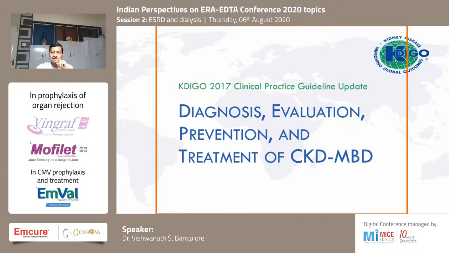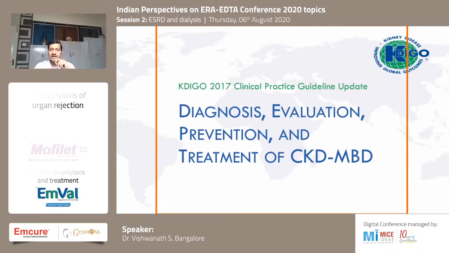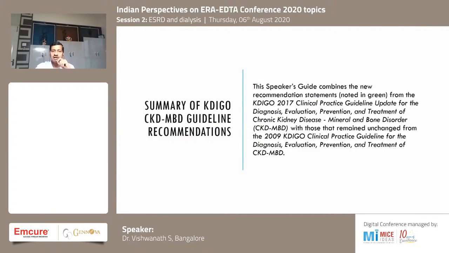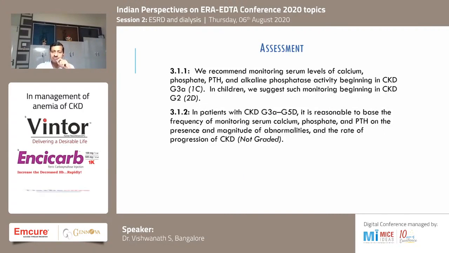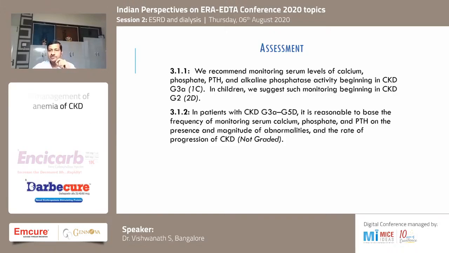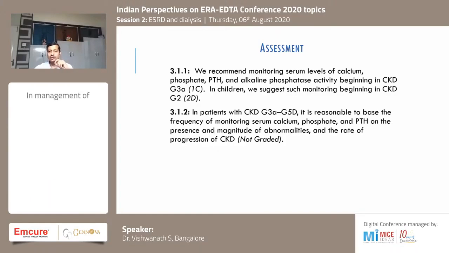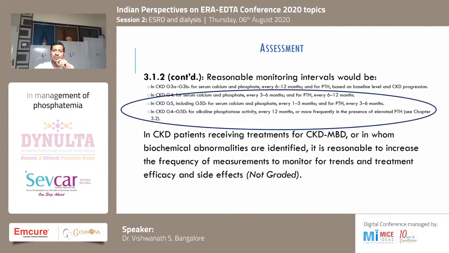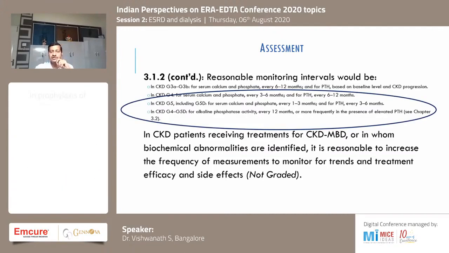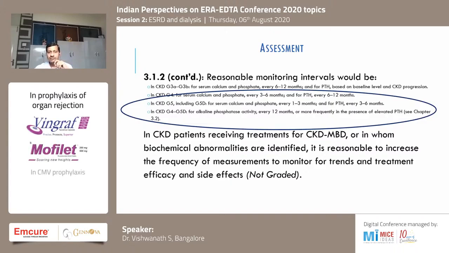The 2017 guidelines were the latest guidelines on CKD and mineral bone disease. I will only go through the highlights. Basically, what the 2017 guidelines and even the current guidelines say is that no single value is important to guide therapy. Don't go by a single value of calcium, phosphorus, or PTH. The trend is more important. So that's the reason we need serial monitoring, depending on what stage of CKD they have and what abnormalities we find.